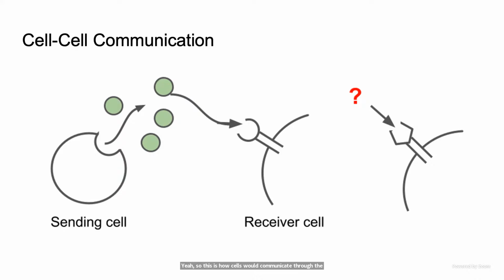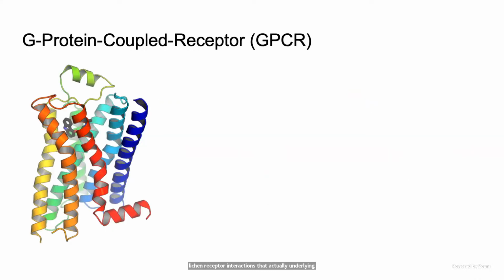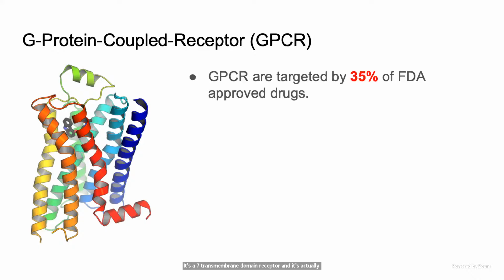However, it still remains a computational challenge to identify or predict the ligand receptor interactions that actually underlie the cell-cell communication mechanism. And this is especially important for G protein coupled receptor, GPCR. It's basically, as the figure shows here, a 7 transmembrane domain receptor, and it's also the largest family of the cell surface hormone receptors. This is a very important family of receptors because GPCRs are targeted by 35% of the FDA approved drugs.